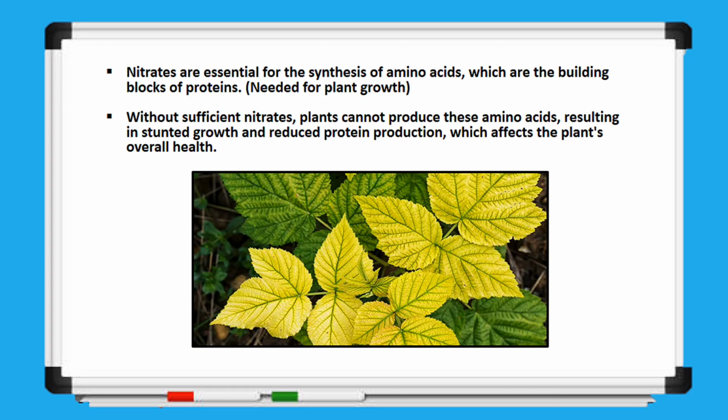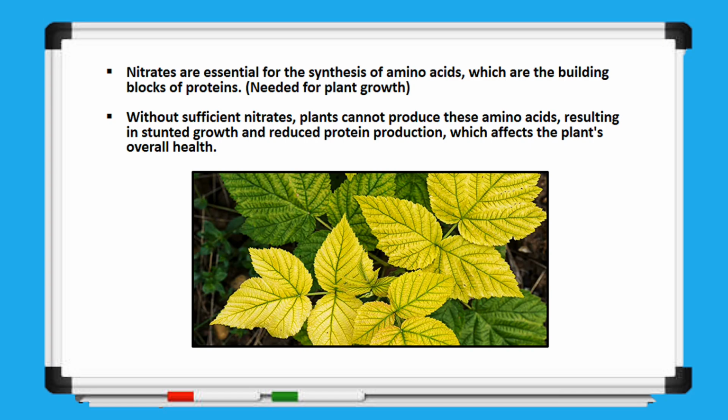Now, what if the plant doesn't get enough nitrates? Well, since nitrates are necessary for amino acid and protein production, a lack of them means the plant can't grow properly. It struggles to build new cells, and as a result, you'll see stunted growth and yellowing of the leaves, which is a clear sign of nitrogen deficiency.